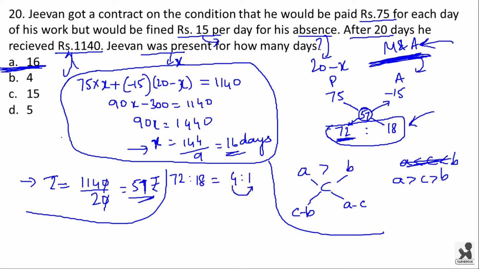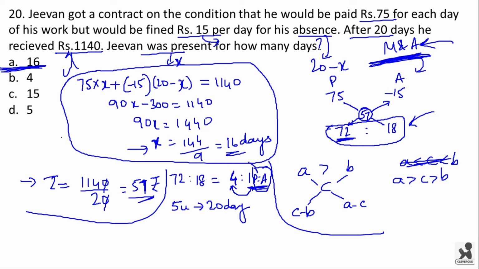Now 4 plus 1 is 5. 5 units will be equal to 20 days. Now this ratio is the present is to absent ratio, that is present days is to absent days ratio.